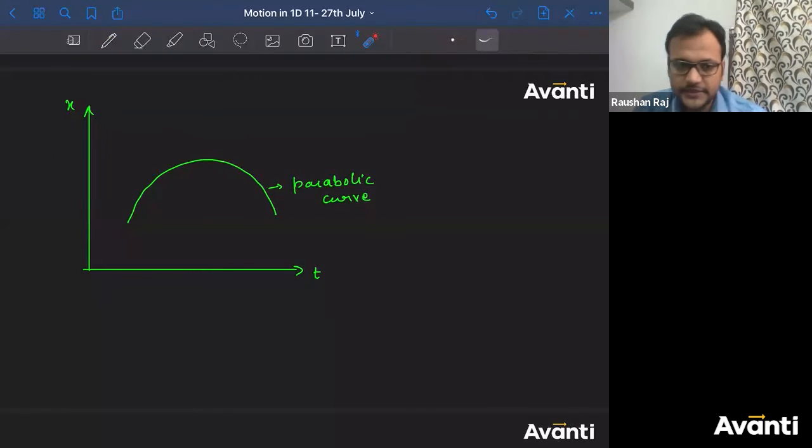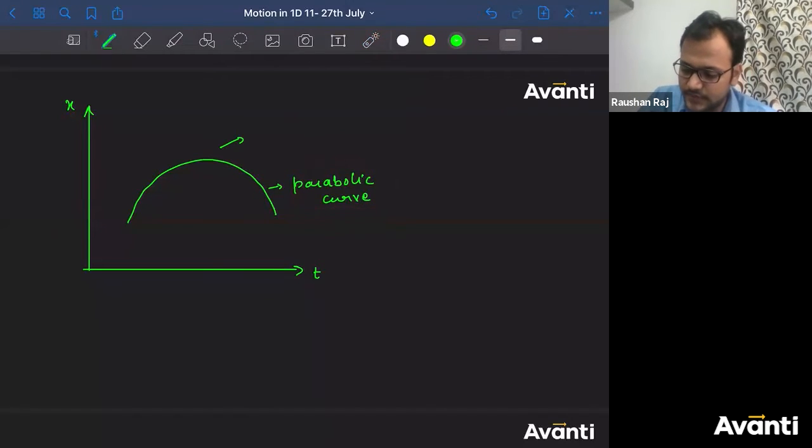Come on guys, we have done it. Kirtan, don't do that. Acha, constant. All right, ठीक है, you said constant, no problem. Correct then. So it will have a negative constant acceleration, right? If you're having a parabolic curve, then this will be constant acceleration, and the sign of acceleration will be negative.